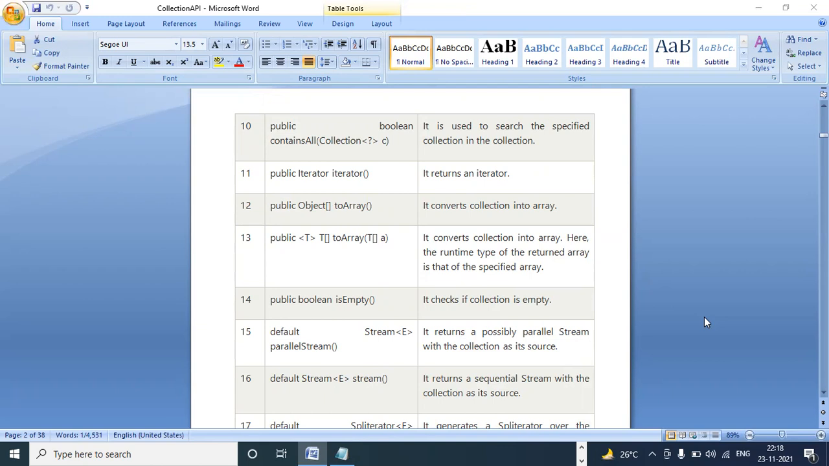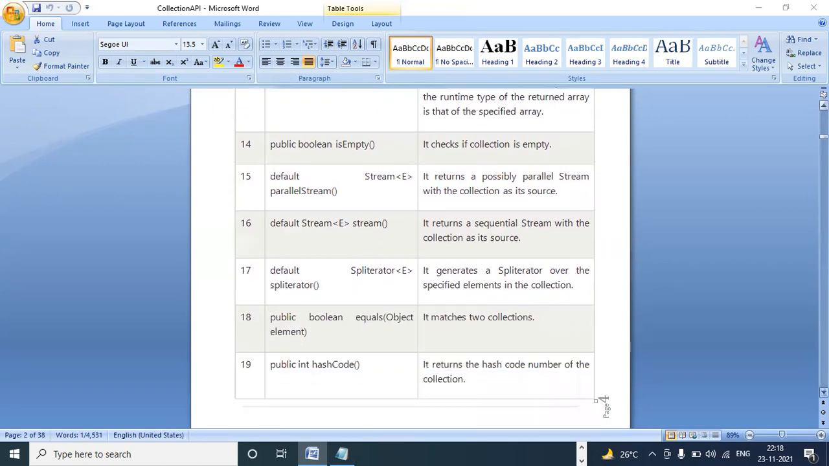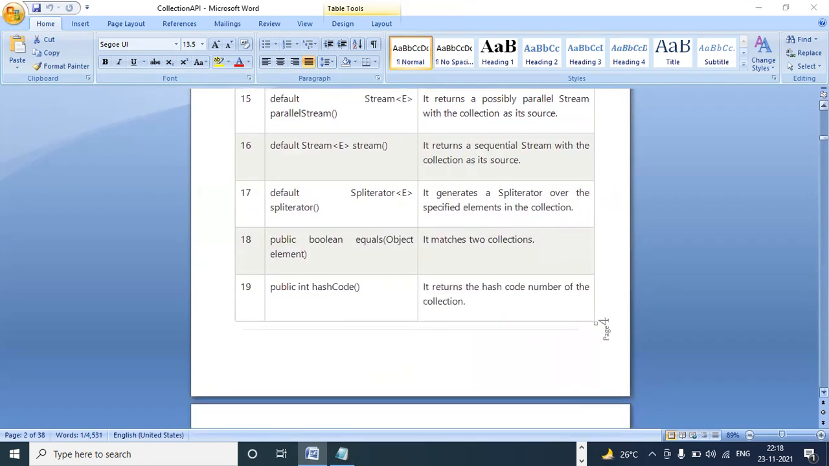Whether the collection is empty or not: isEmpty. These types of main methods I have to remember. Even if you don't want to remember those methods, no problem. We can go to the API and learn those things.